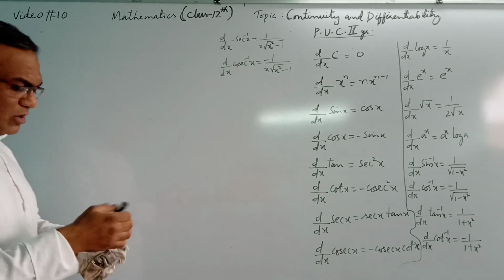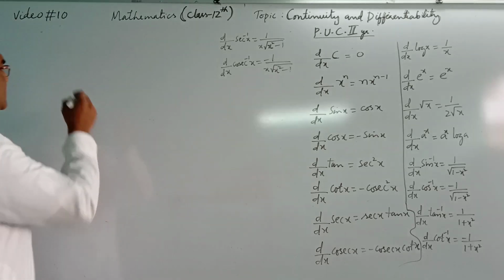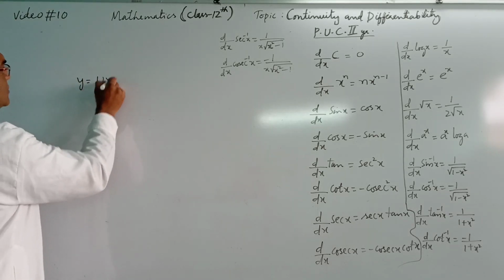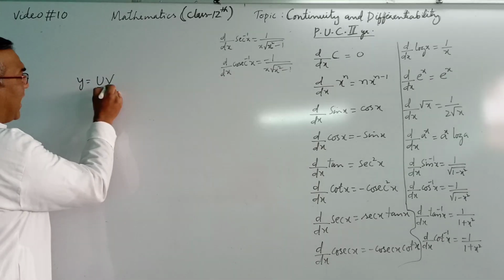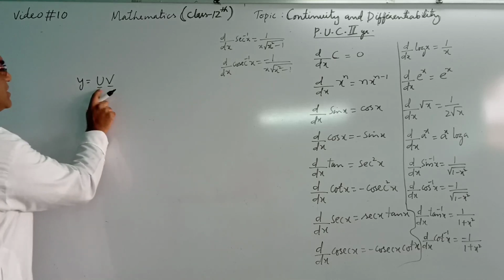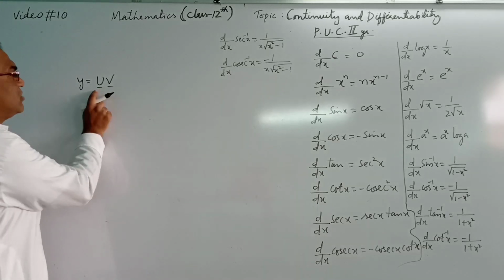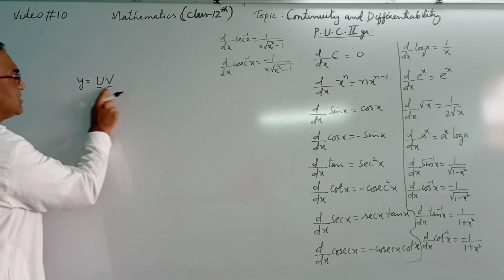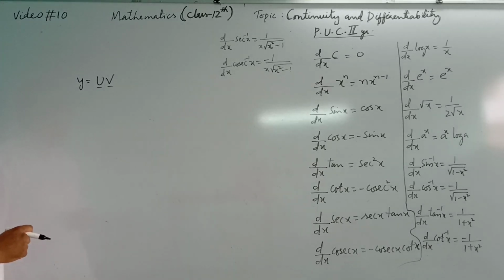For example, what if the question is like this? y is equal to u into v, where u and v are again two different functions of x. This may be sine x, this may be log x, or this may be x log x, x sine x, sin x into cos x. It may be like this, right?